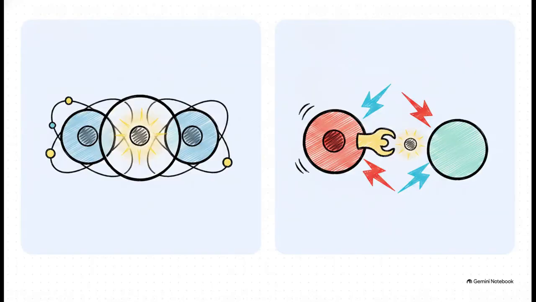You see, atoms are driven by this singular microscopic desire. They just want to achieve a stable outer shell of electrons, what we call an octet. If they don't have a full shell, they're going to mingle with other atoms to get one. And this generally happens in two distinct ways. First, we have covalent bonds. This is where atoms act like partners, totally sharing their valence electrons to reach stability together. On the flip side, ionic bonds are a bit more aggressive. This is the outright transfer of electrons. One atom steals or gives away an electron, and that creates oppositely charged ions that magnetically lock onto each other.